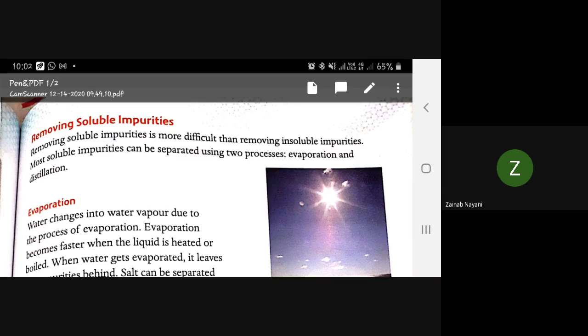Soluble impurities can be separated using two processes: evaporation and distillation. Here we have two types of methods to remove soluble impurities. First is called evaporation, and second is called distillation.